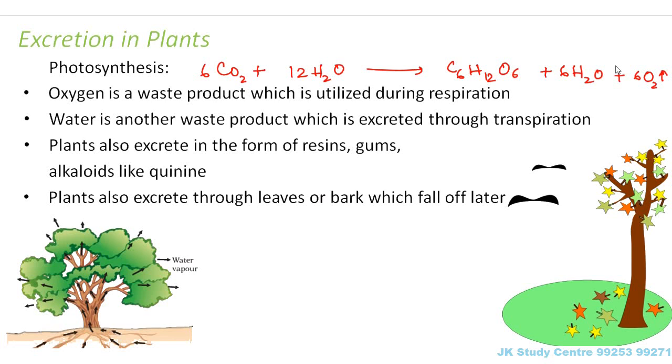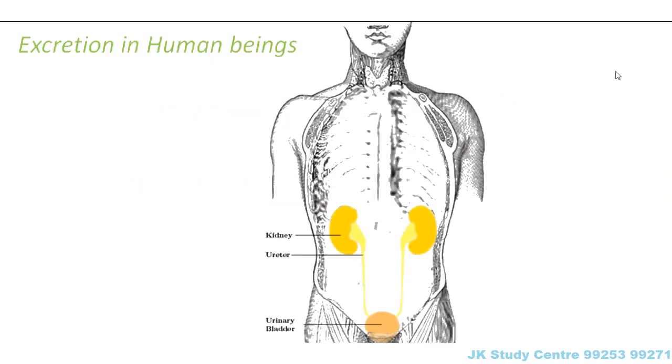So these are some of the ways by which plants excrete the waste materials. Humans have a very specific excretory system. The way we have a specific circulatory system consisting of some specific organs, the way we have a respiratory system, the way we have a digestive system, similarly we have a very specific well-organized excretory system in human beings.